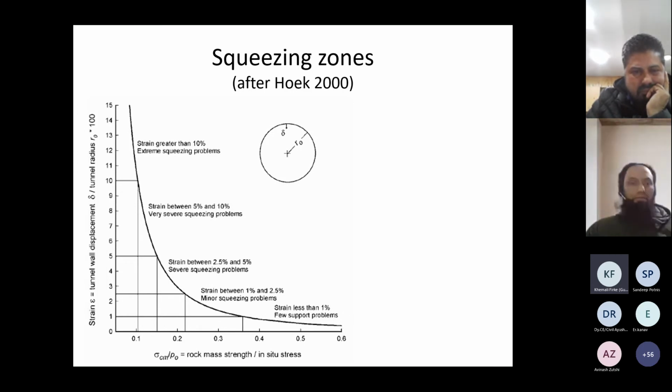So we can see there are 5 classes of strains. Less than 1% strain is very few, very minor squeezing. Then there is minor squeezing, then severe squeezing. Above 5%, it is all very severe squeezing.